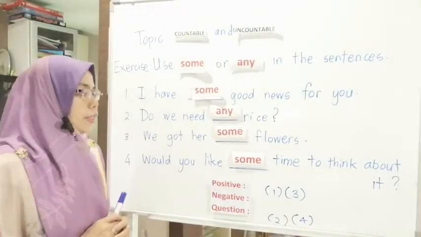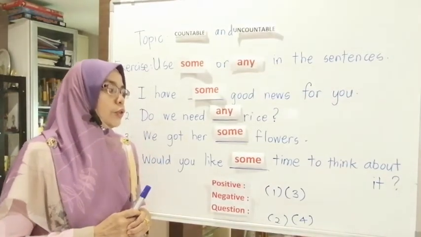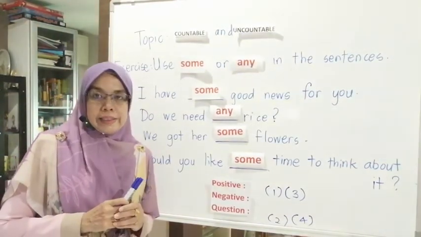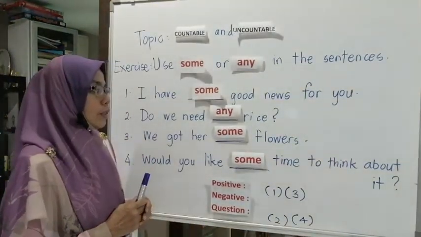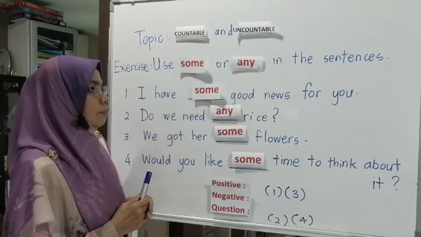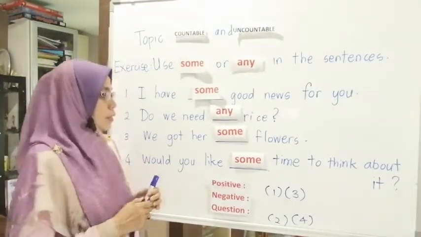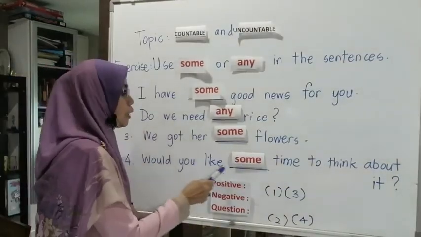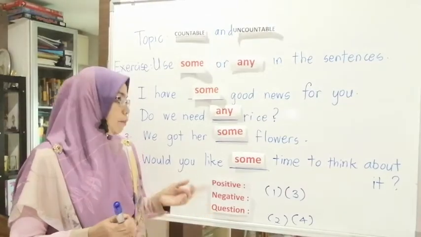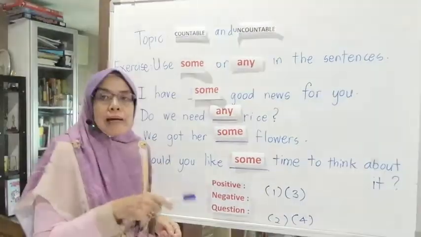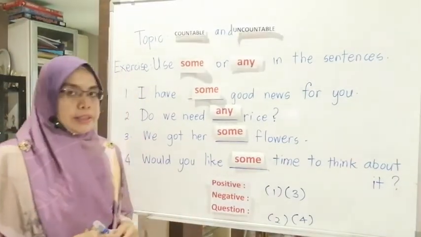Because time here is uncountable. You cannot say no time, but some time to think about it: would you like some time to think about it?